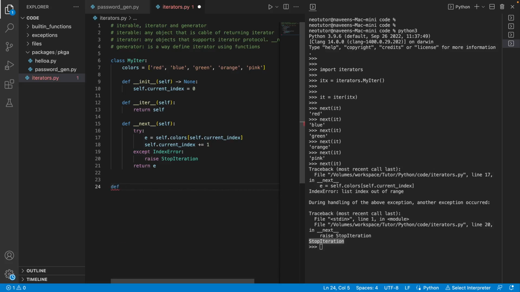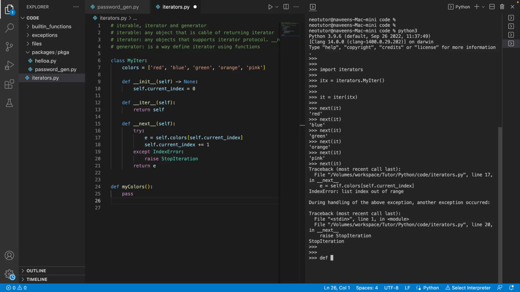I'll first explain what it is. Define foo: if any function has a yield keyword in its body, it is nothing but a generator.